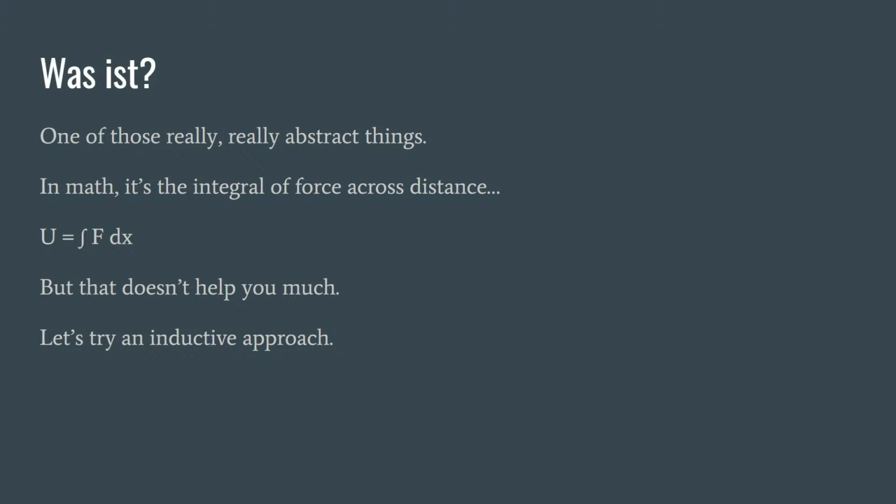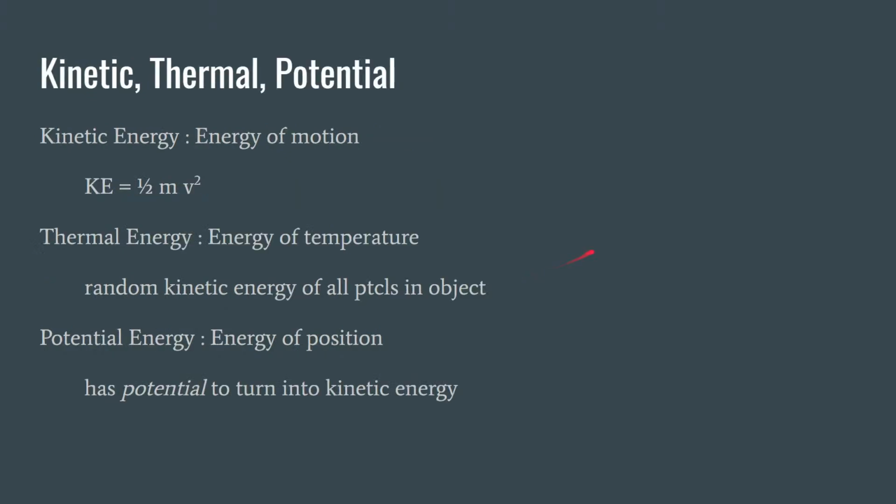Let's try an inductive approach. Let's talk about different kinds of energy to see if we can't build that up for you. First up, we have kinetic energy. This is the energy of motion. So kinetic energy is equal to 1/2 mv squared, where m is the mass of the object and v is the velocity.